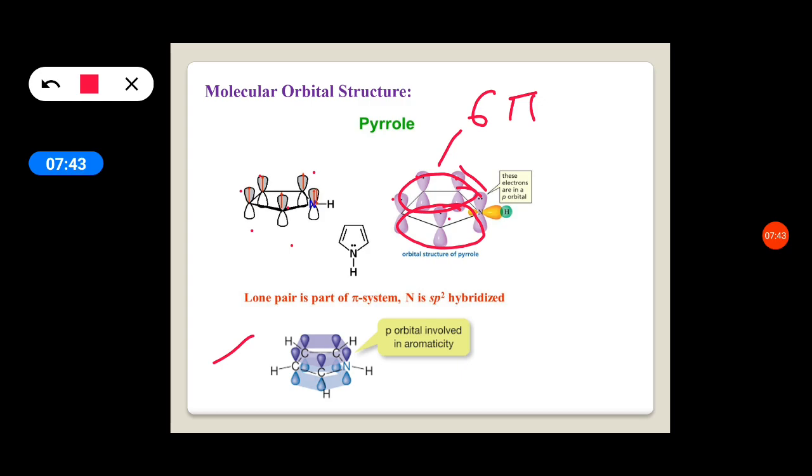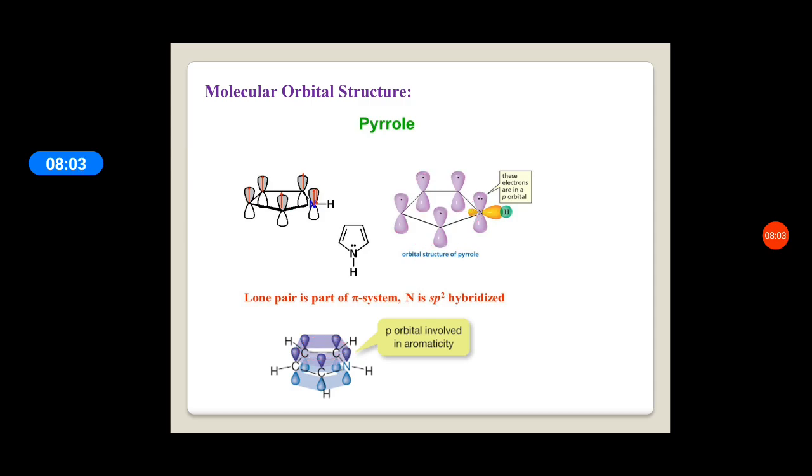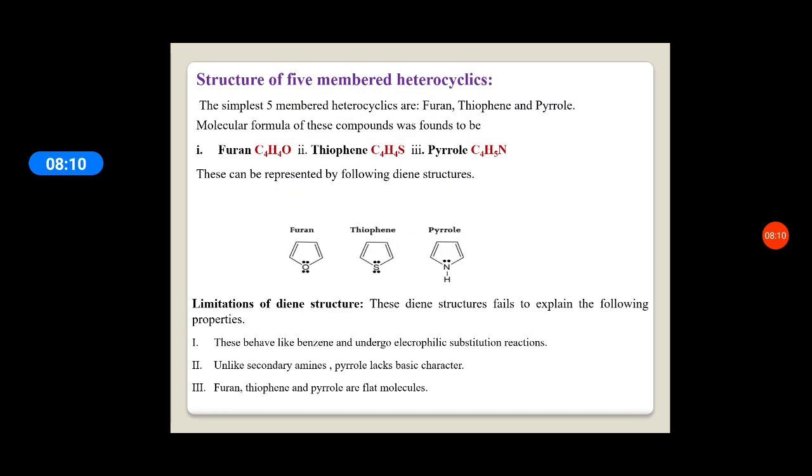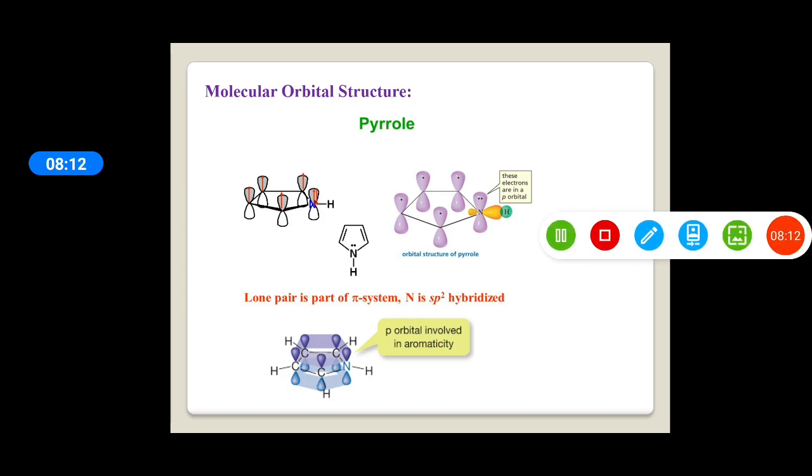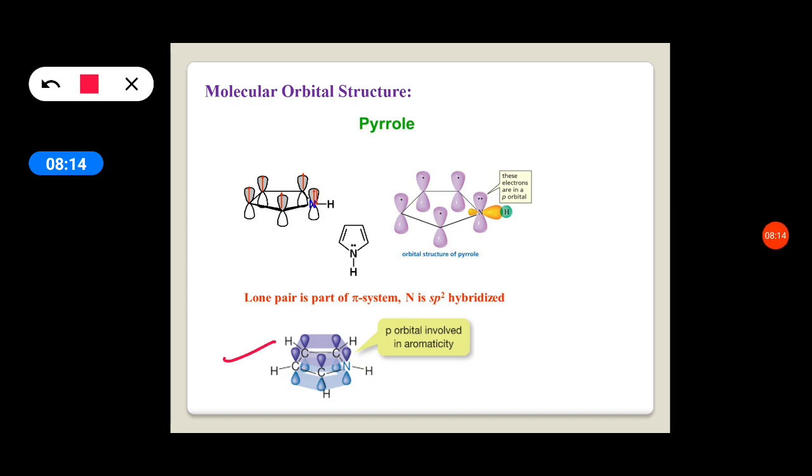If these 2 electrons on the nitrogen were easily available, if they were out of the pi molecular orbital cloud, then it would donate them easily. But here the pair of electrons are involved in this pi molecular orbital cloud. They are not free. And this is called the molecular orbital picture of pyrrole.